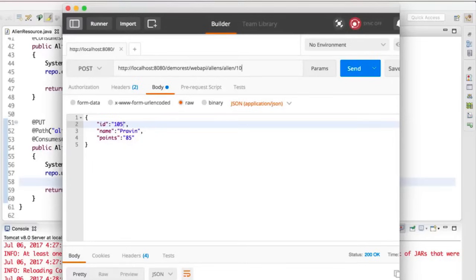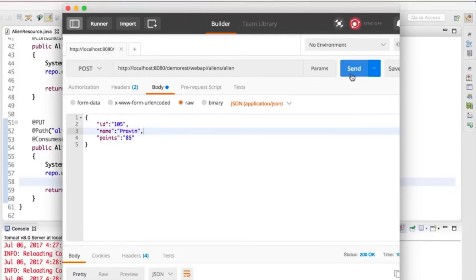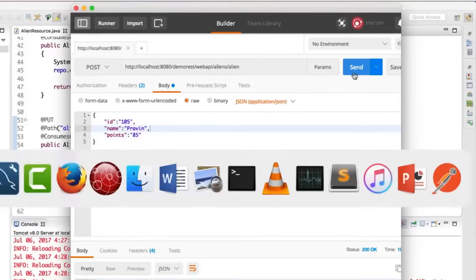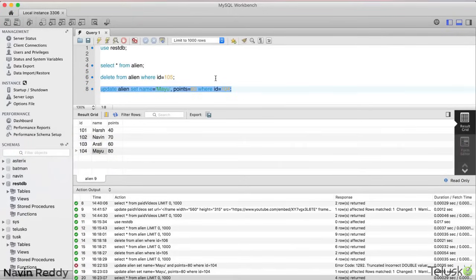And I don't want to send this request, I want to send a request for alien, right? That's my URL for that. And let's say send. The moment you do that, you can see in our database, we got 105. Okay, let me just refresh this. You can see we got 105, we got Praveen and we got 85.